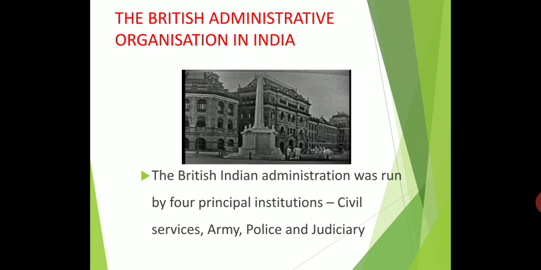During the British period, the four important principal institutions were the civil services, army, police, and judiciary. Civil services means IAS, IPS; these are examples of civil services. The army is the one that protects the border. Then police and judiciary; judiciary means judgment. So these are the four important principal institutions during the British administration.